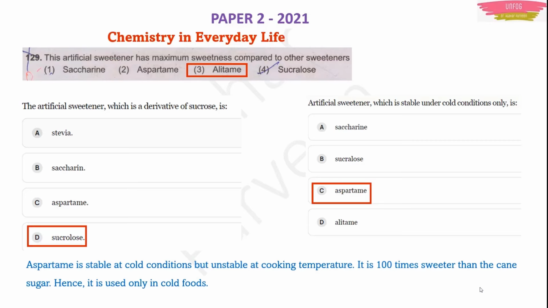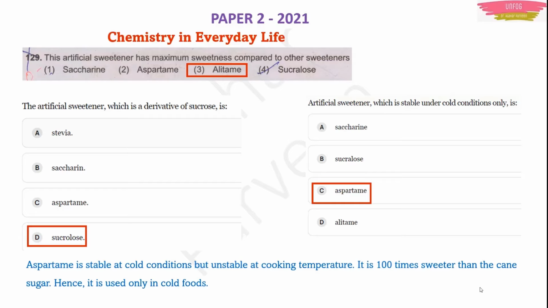So see, just with this question we guessed 2 questions here plus another question also. Aspartame is 100 times sweeter than cane sugar. That is one more point we gathered now, isn't it? Now they can ask another point also from this information. As an MCQ they can ask which artificial sweetener is used only in cold foods. They will give the same 4 options. Then you should know that it is aspartame because it is stable only under cold conditions.